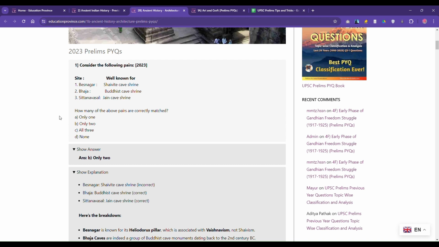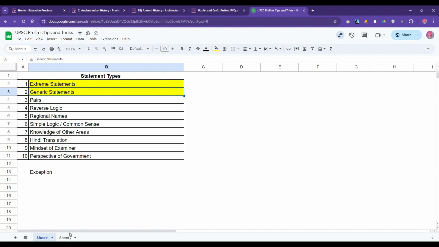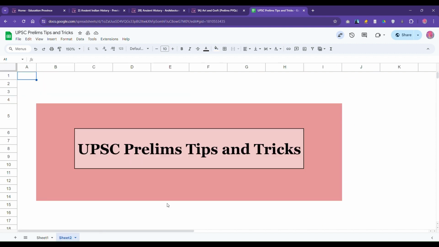Today we are going to discuss something very important. This is regarding UPSC Prelims tips and tricks. Okay, so tips and tricks.